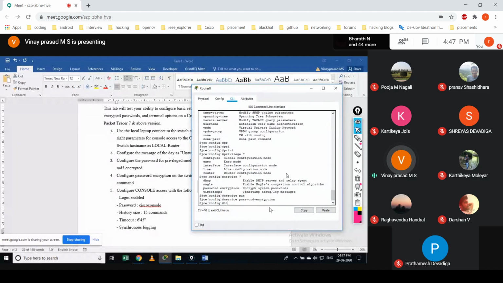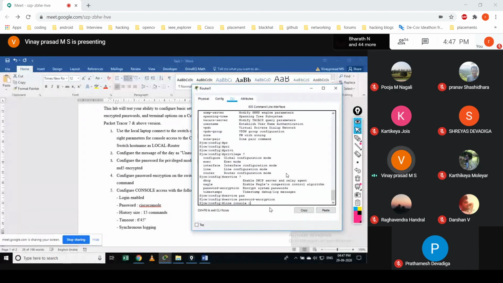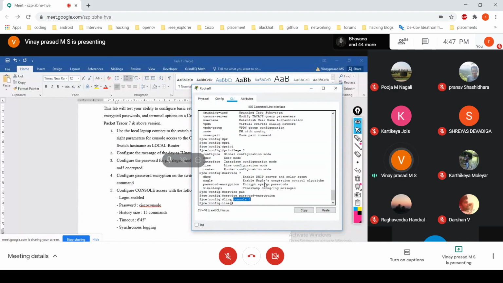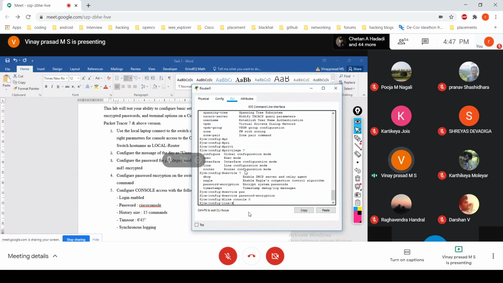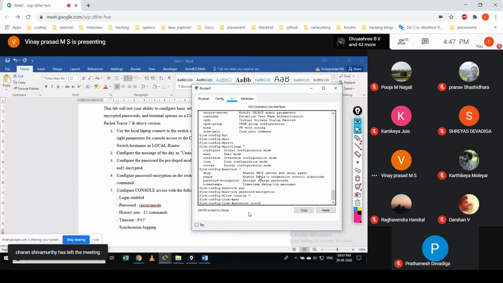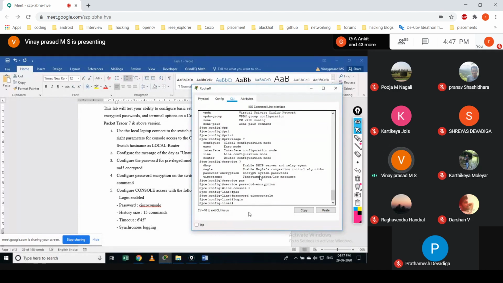Okay, to do that, I give line console 0, enter. So see here, I'm in the console line terminal. To change that, I am giving this password as Cisco console, and enter.